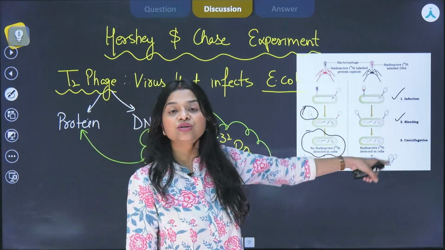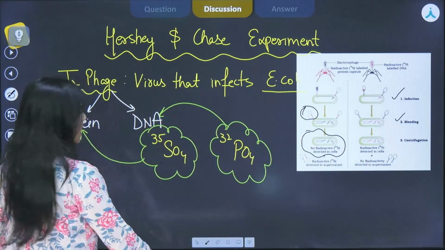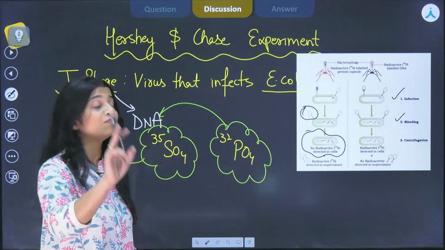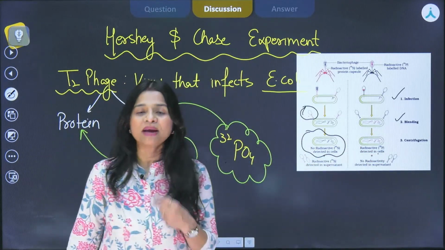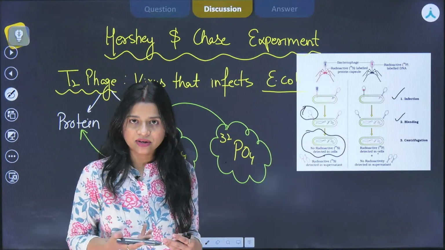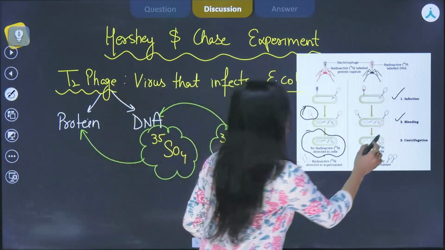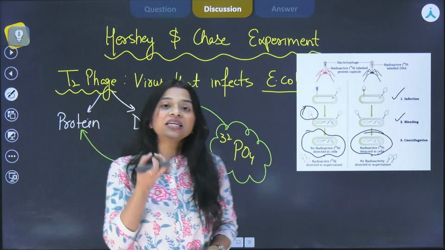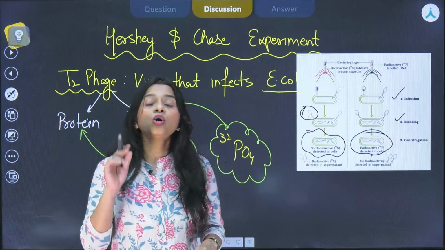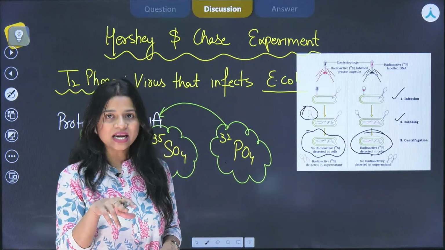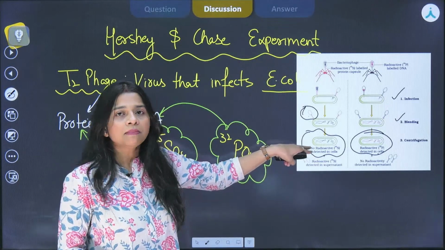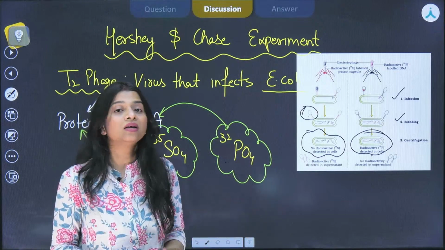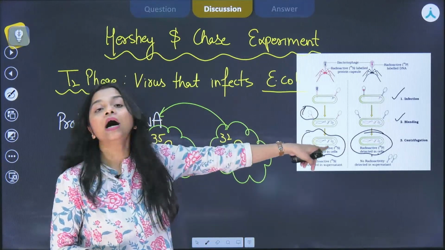In the second situation, we observed that the viruses grown in the radioactive phosphorus medium, the bacteria took up the radioactivity. They showed radioactivity, so these bacteria were radioactive, which means they contained something radioactive inside them. And what was that? It was DNA, right? The first case never showed radioactivity because sulfur never passed into it, protein never passed into it. That is why we say the genetic material is not protein but DNA.